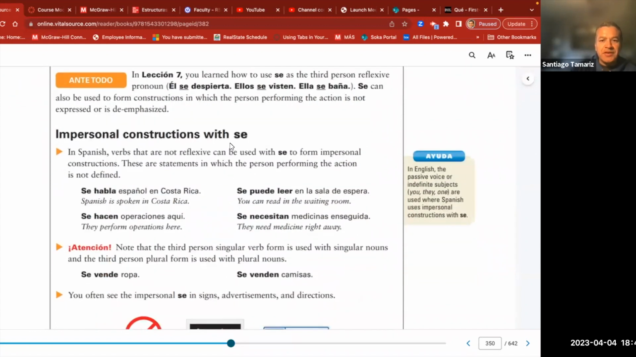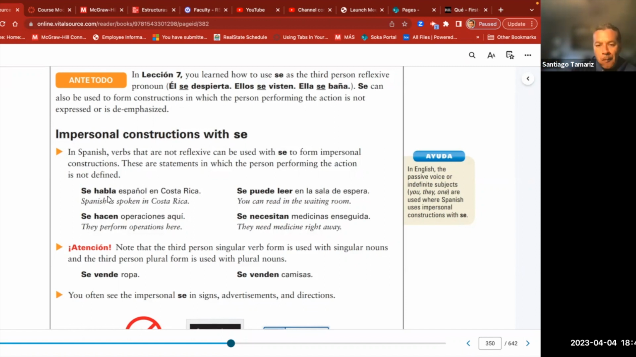Impersonal constructions with se. A good way to remember impersonal, this is what I used to remember: impersonal means no person. There's nobody doing anything, no subject. For example, in Spanish, verbs that are not reflexive can be used with se to form impersonal constructions. These are statements in which the person performing the action is not defined. Se habla español en Costa Rica. Spanish is spoken in Costa Rica. We don't know who speaks Spanish in Costa Rica. It is a general expression, an impersonal expression. Se habla español. So in other words, people in Costa Rica speak Spanish.